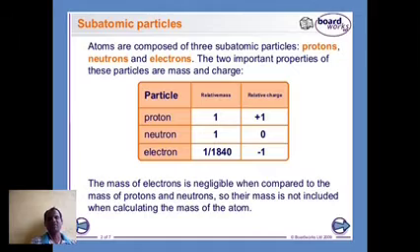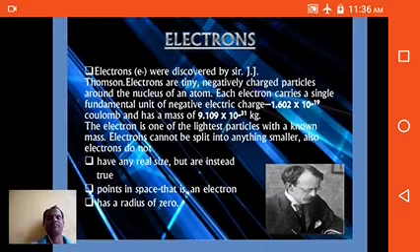The relative mass of the proton is 1, neutron is 1, electron is 1 by 1840. The relative charge of the proton is plus 1, neutron is neutral, that is 0, and for the electron it is minus 1. The mass of the electron is negligible when compared to the mass of the protons and neutrons. So their mass is not included when calculating the mass of the atom.